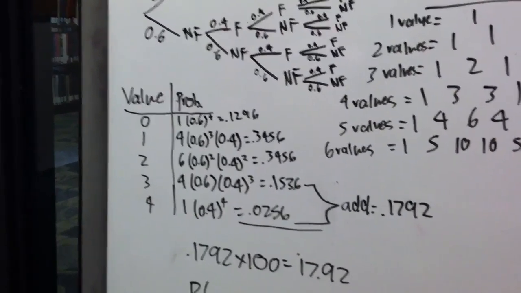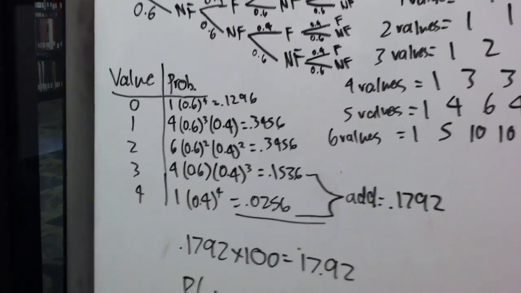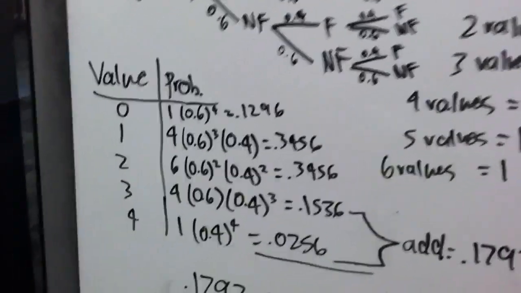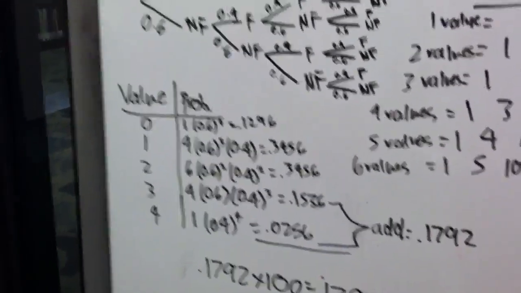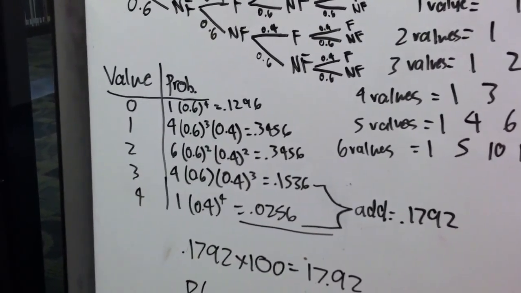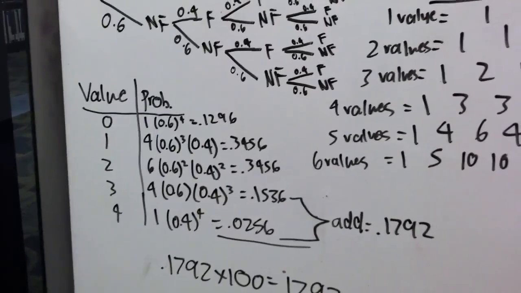The probability that 2 engines would fail is also 0.3456. The probability of 3 engines failing is 0.1536, and the probability of 4 engines failing is 0.0256.